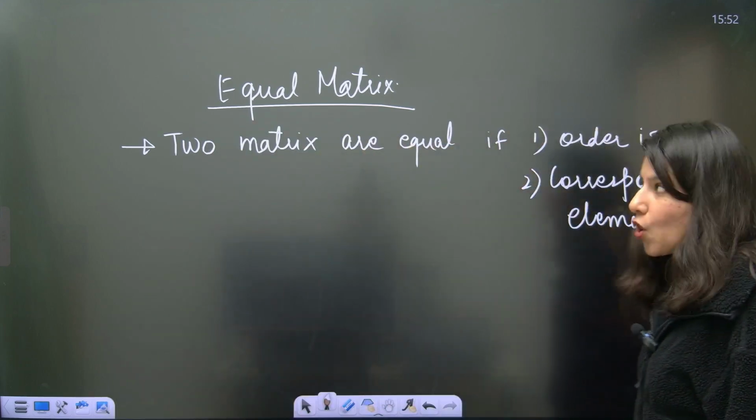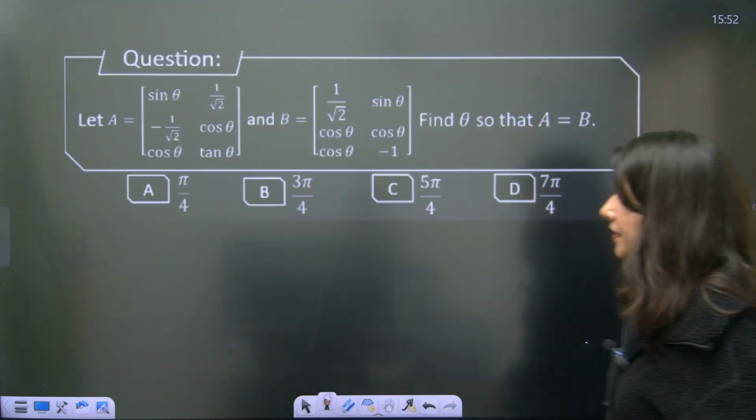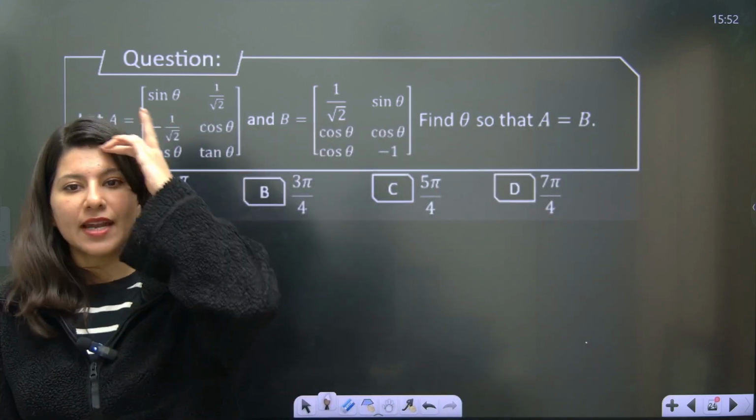So first thing, order should be the same, then corresponding elements should be the same. Let's do one question and understand.